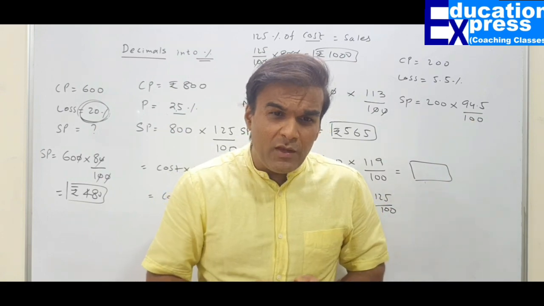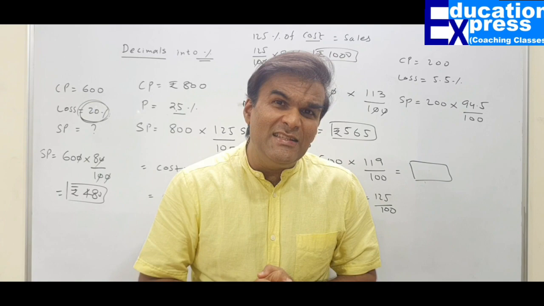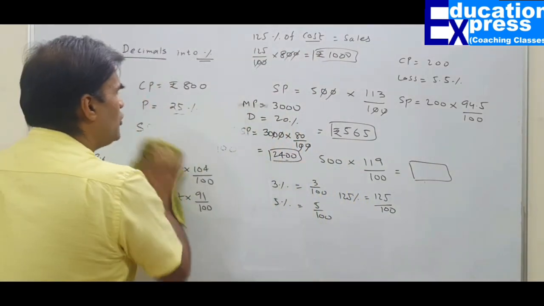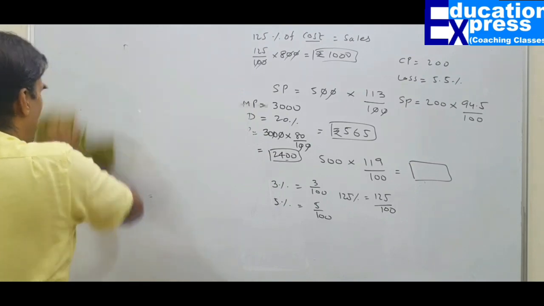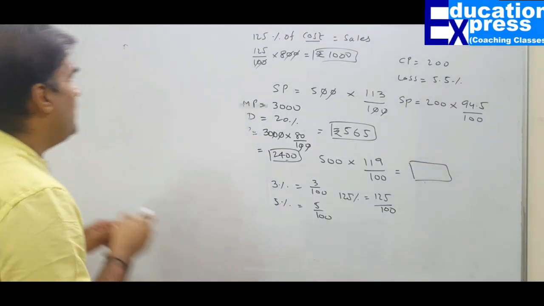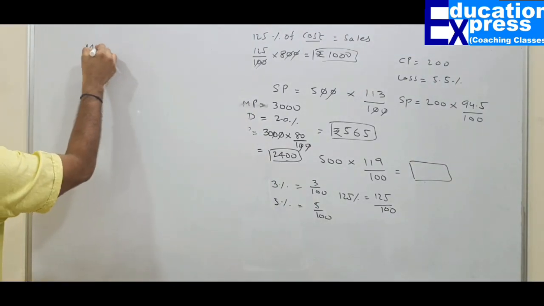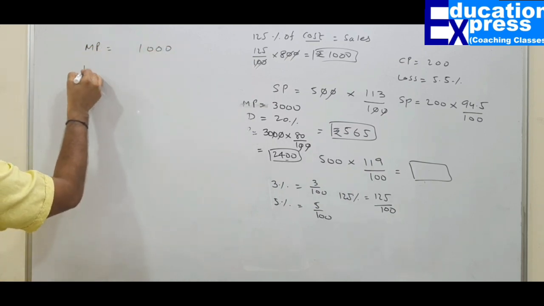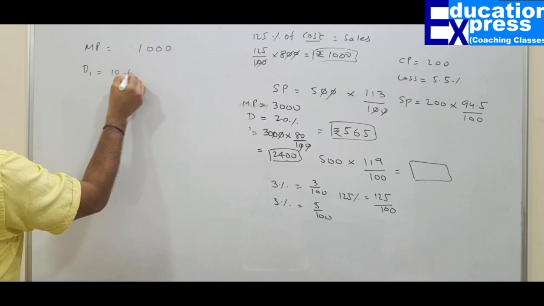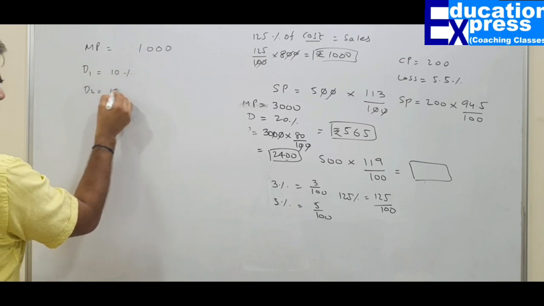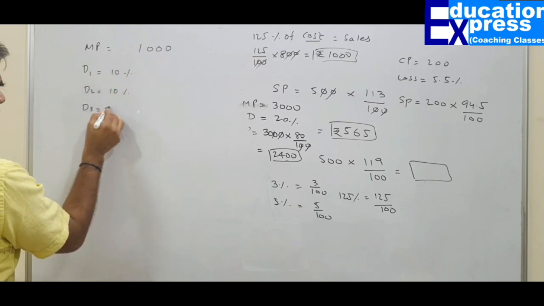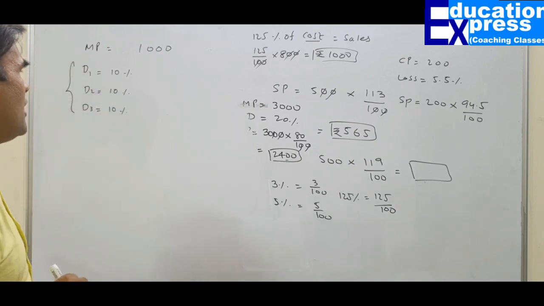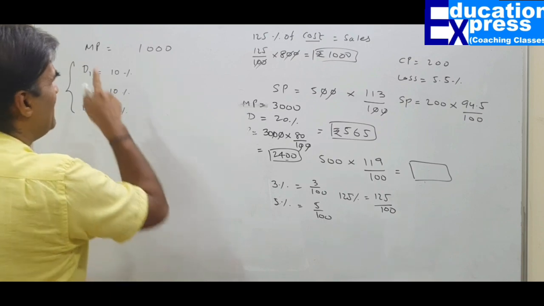In case, sir, if we get 3 consecutive discounts of 10%, then how are we going to apply that? Supposing a particular product is marked at rupees 1000. Then a vendor is willing to give first discount of 10%, second discount of 10%, third discount of 10%. So in case I want to avail all the 3 discounts, what would be my final selling price?